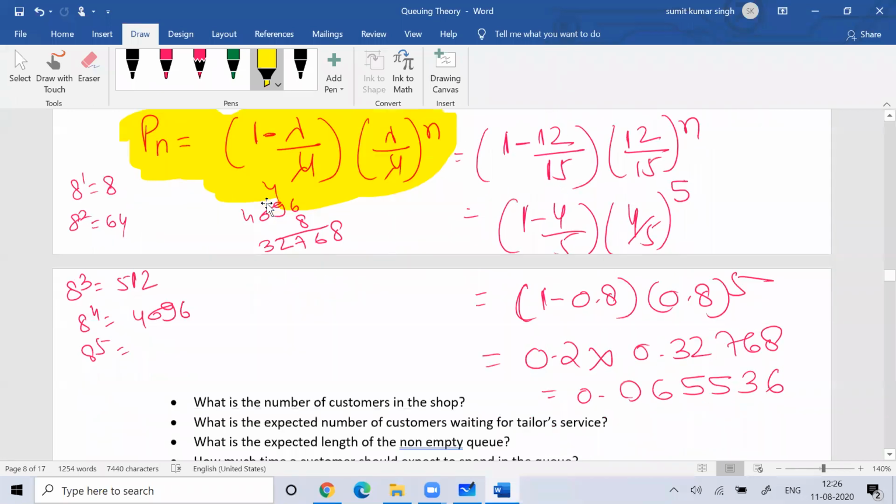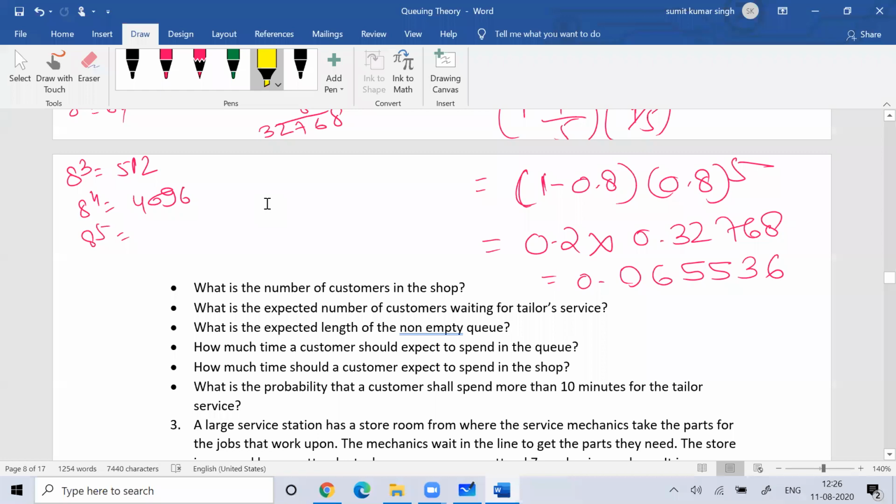Then the next question: what is the number of customers in the shop? Here there are two things. What is the number of customers in the shop, and what is the expected number of customers waiting for the tailor service? So actually here they're asking us the length of the system, and here they're asking us the length of the queue. So you know the formula to do that.